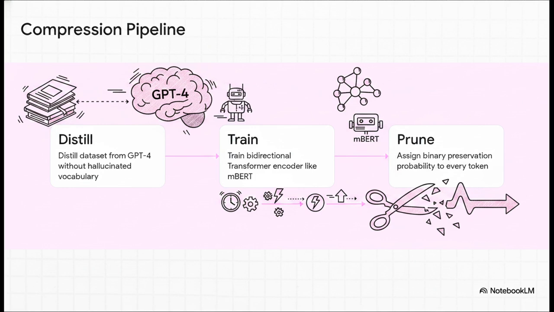Next, they take a hyper-fast, small bidirectional encoder, like MBERT, and train it on that pristine data. Finally, this little model acts like a pair of rapid-fire scissors for your massive prompts. It makes a split-second, binary choice to either keep or drop every single token. Bypassing that slow autoregressive generation strips out the noise and accelerates processing latency by up to 2.9 times. It's a real game changer.